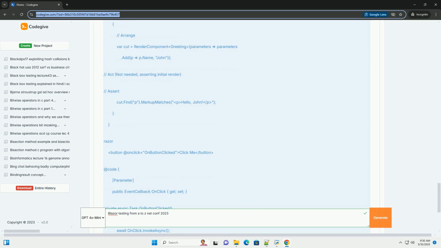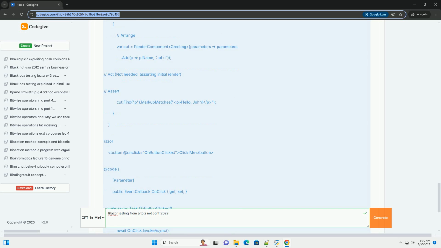Now, let's consider event handling. Suppose our component raises an event. Here's how to test the event handling. Explanation: new Mock<EventCallback> creates a mock event callback using the Moq library. This allows us to verify that the event is raised. mockOnClick.Verify verifies that the InvokeAsync method of the mock event callback was called exactly once with the expected argument.